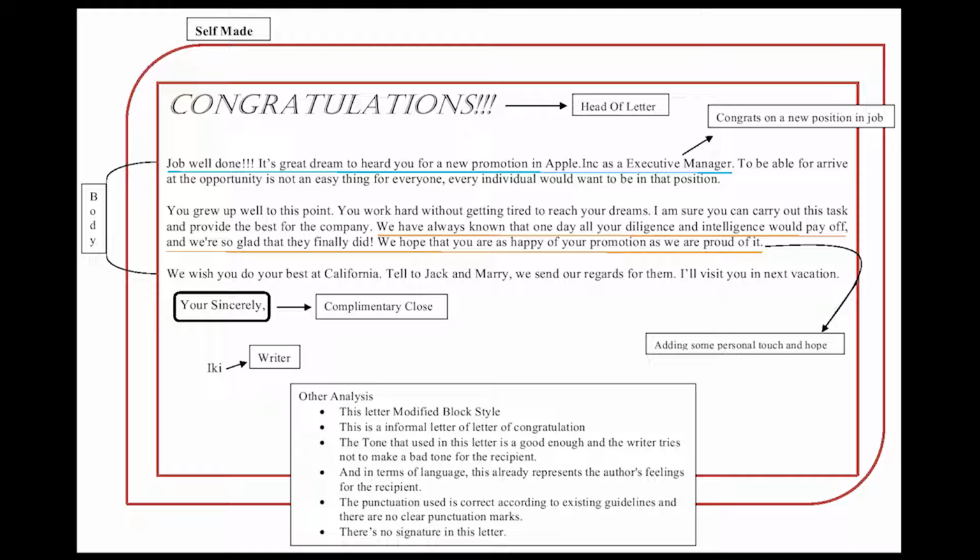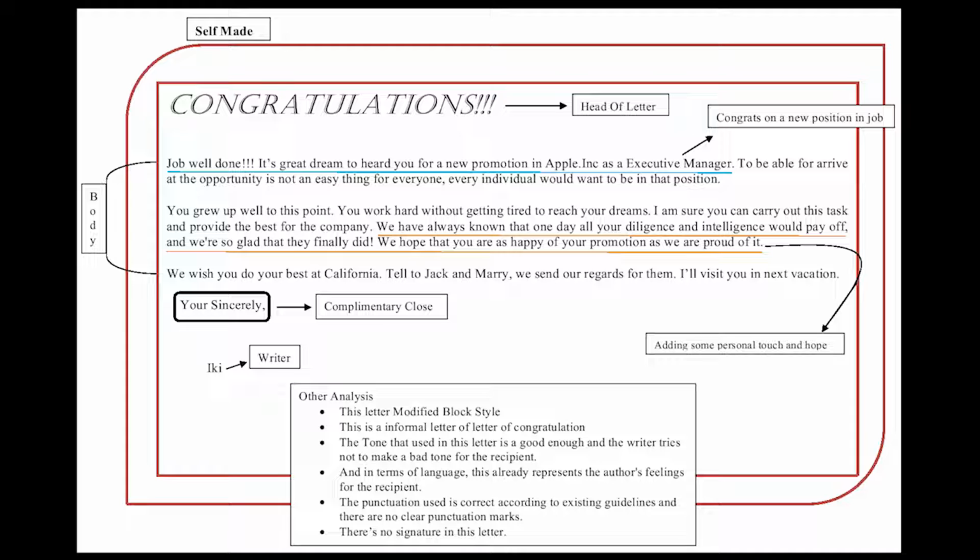The language used in this letter already represents the author's feelings for the recipient. And then next, the punctuation used is correct according to the ISSN guidelines, and there are no unclear punctuation marks. So is it clear? I think so for this letter.